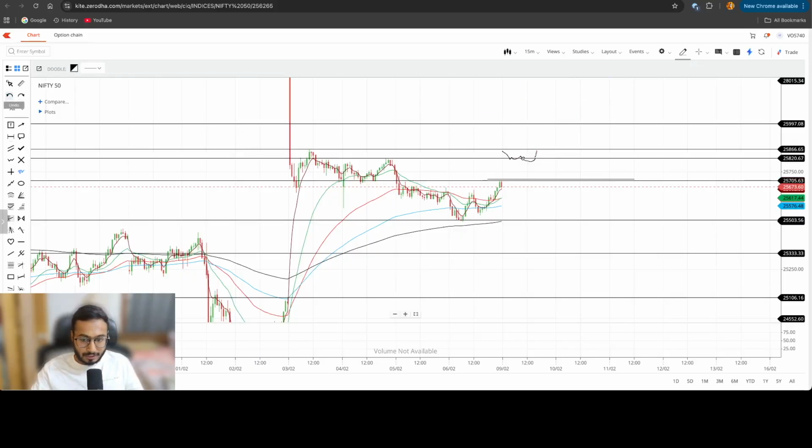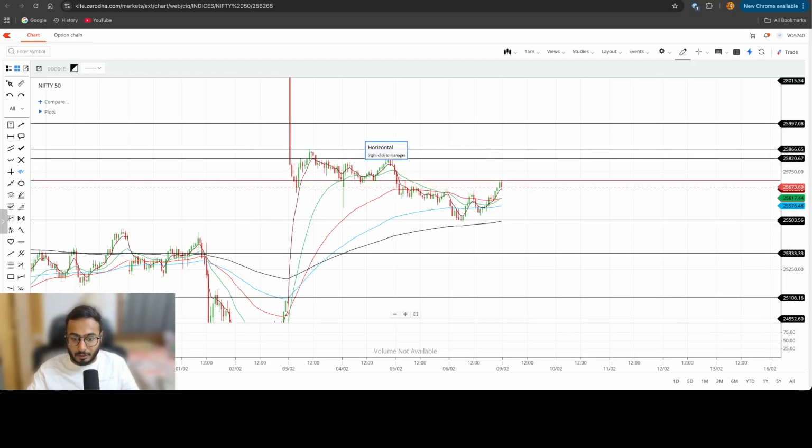So keep a buy on dips. I personally will be looking for a buy on dips opportunity on Monday, if at all 25,500 is being saved. If 25,500 is being hit, even being hit, I'm not saying that it is being broken or sustained, even if it is being hit, I will be out of the markets. So the only bullish trigger for me is any move above 25,